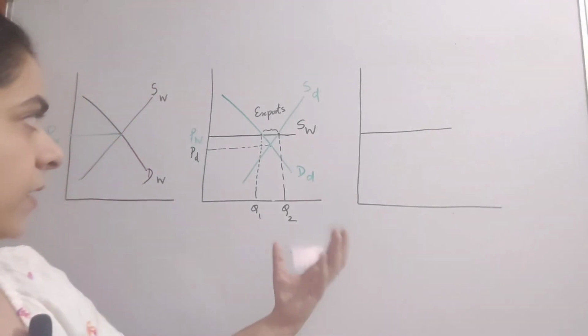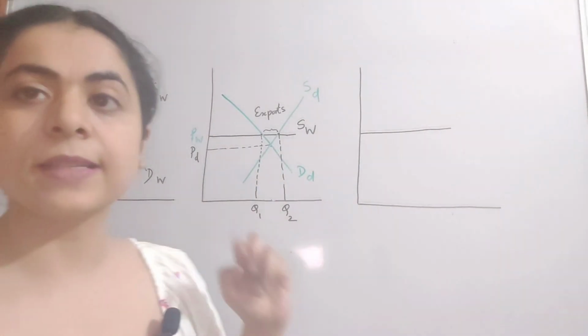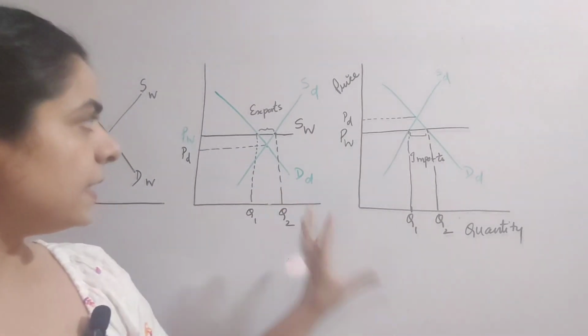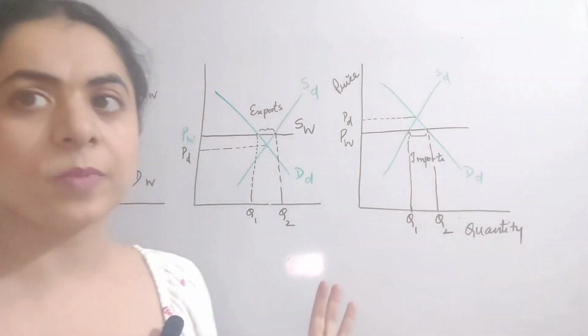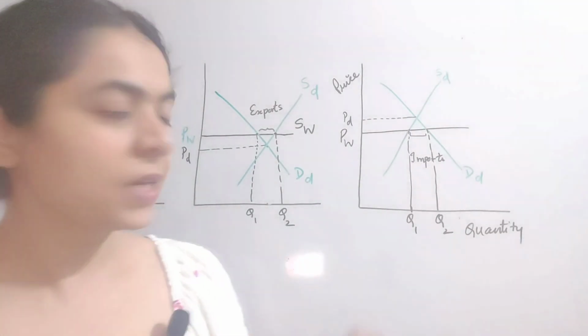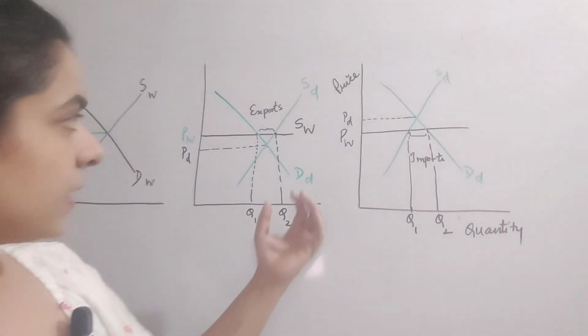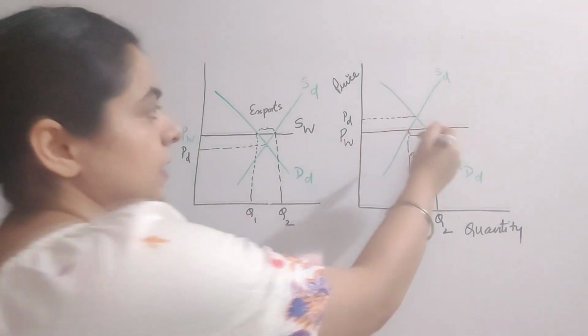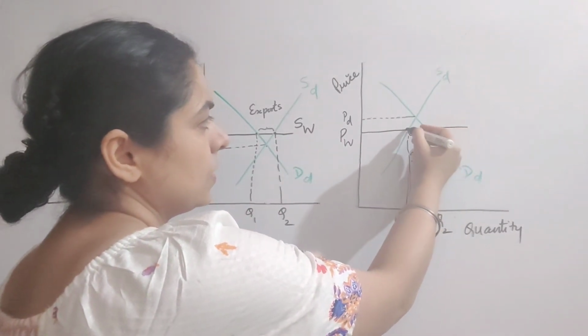Now let's come to another scenario where the world price is lower than the domestic price of the product. On this figure, we can see that the world price is lower than the domestic price determined by domestic demand and domestic supply. So again, we can see here that at this world price, the demand for the product is greater than the supply.